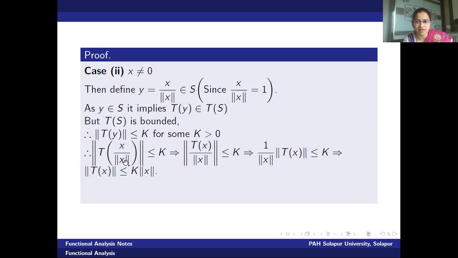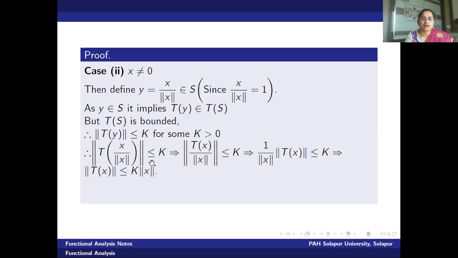Therefore, let me take 1 by alpha out of the mapping T. Therefore, here we have written T of x upon norm of x. Norm x is again a scalar. That scalar is taken out with a modulus. But here no need to write a modulus because norm x itself is a non-negative quantity. Therefore, taking this norm x outside this norm, 1 upon norm of x times norm of T of x is less than or equals to k. Shifting this norm x on the right, it gives us norm T of x is less than or equals to k into norm of x.